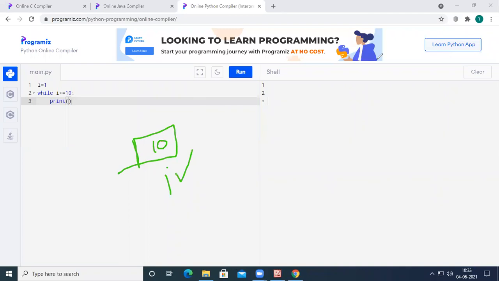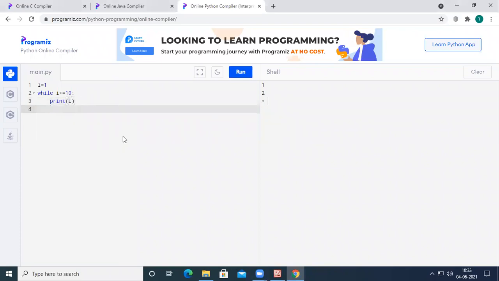So instead of writing something here, we have to use the variable i here. And after writing this one, we have to increment the value of i, right? So now see here, initially the value of i will be 1, and the condition 1 less than or equal to 10 is true. Because it is true, it is going to print the value of i, that is 1, and now 1 will become 2. Again we check the condition, 2 less than or equal to 10, the condition is true, it is going to print 2, and then 2 will become 3, right?